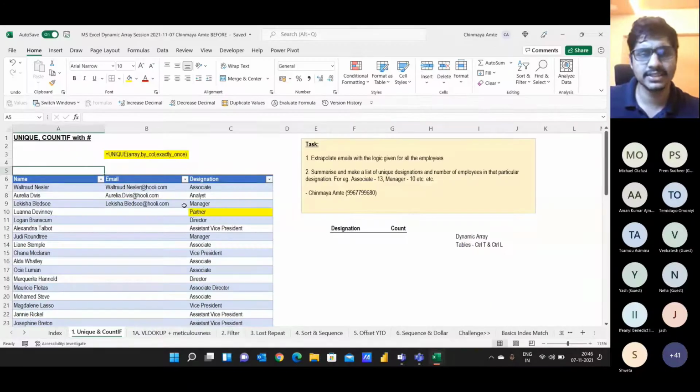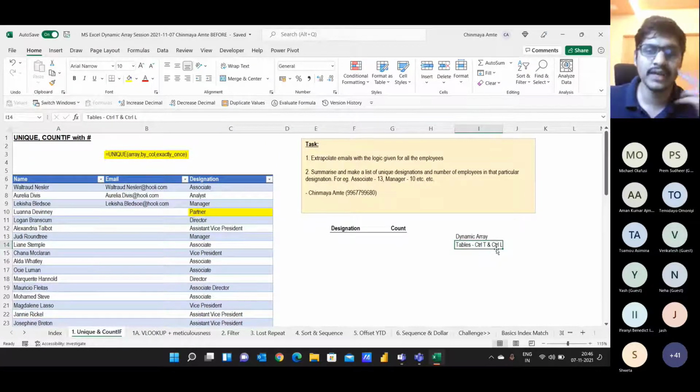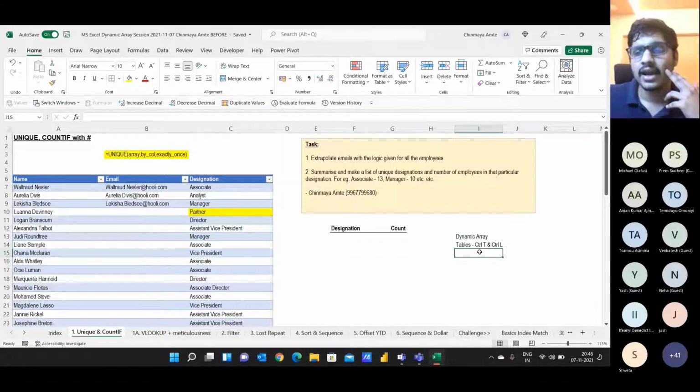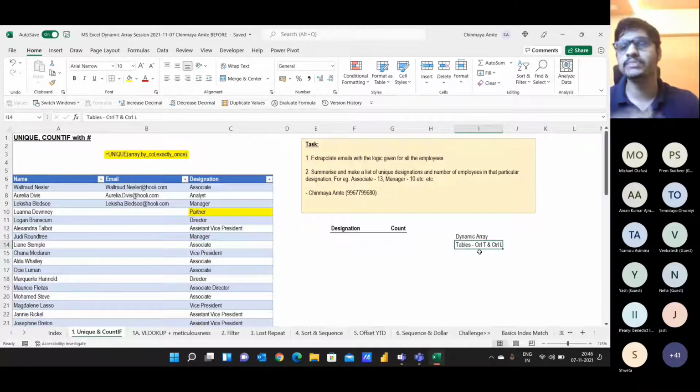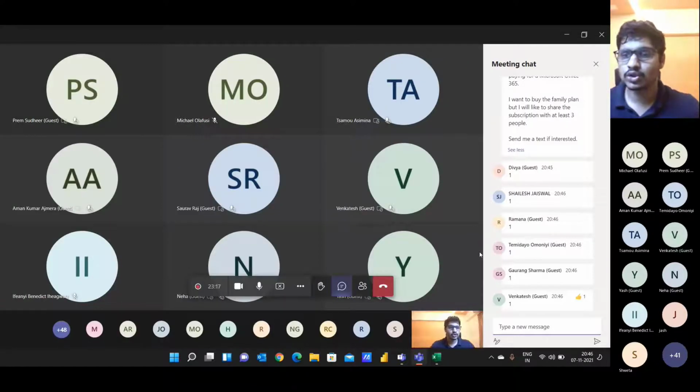It's very simple, guys. Just select the table and press Control T or Control L. Why Control T? Because T stands for table. And why is Control L also a shortcut for table? In earlier versions of Excel, tables were called lists, in the 2000 and 2010 versions. Therefore, for legacy reasons, Excel has kept that shortcut as also the table shortcut. I can see most of you are able to convert this data set into a table.